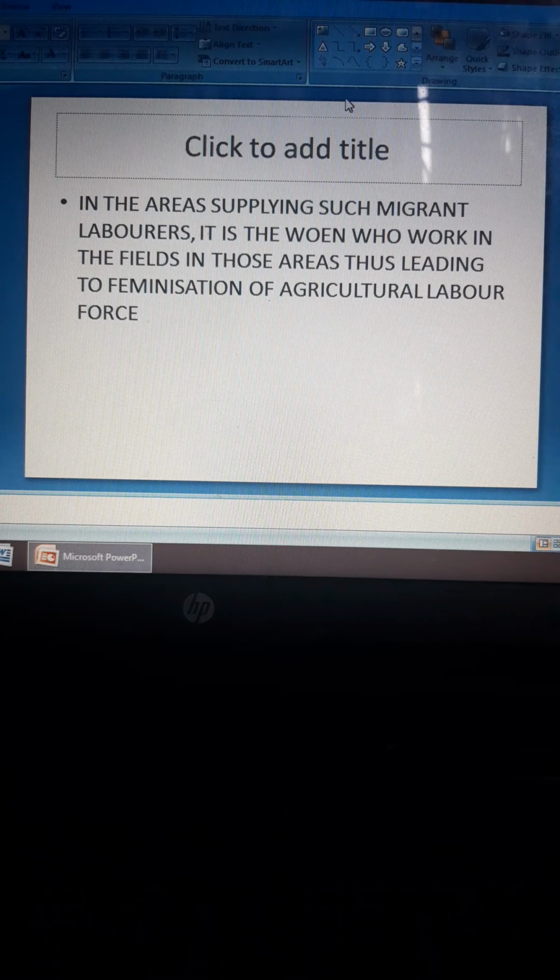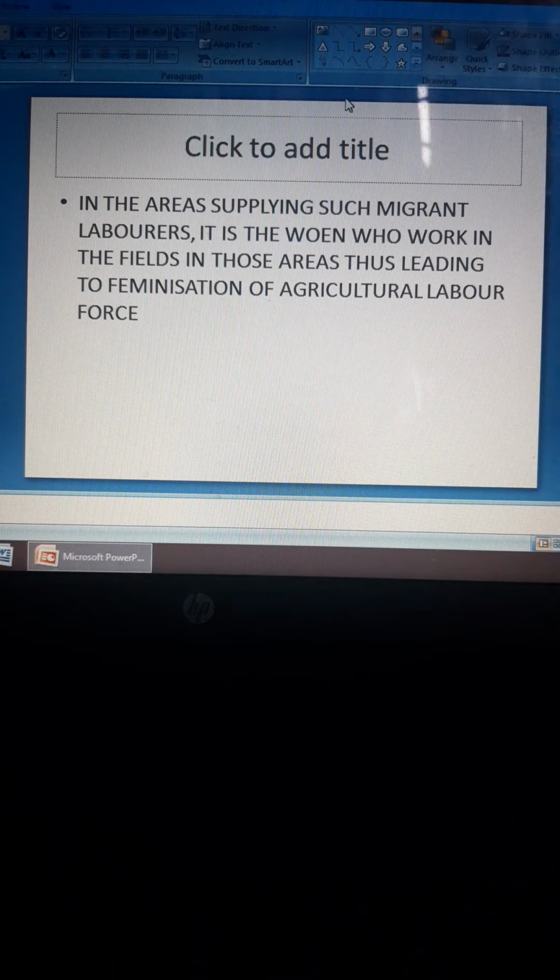In the areas supplying such migrant laborers, it is the women who work in the fields, thus leading to feminization of the agricultural labor force. In the areas from where these migrant laborers come, since all the men go and work in other areas in order to earn more money, there are no men to work in the fields.